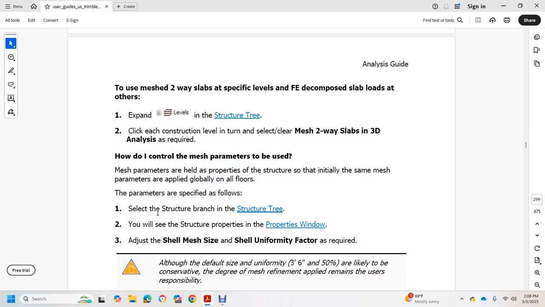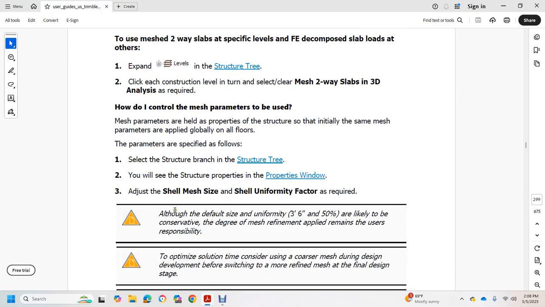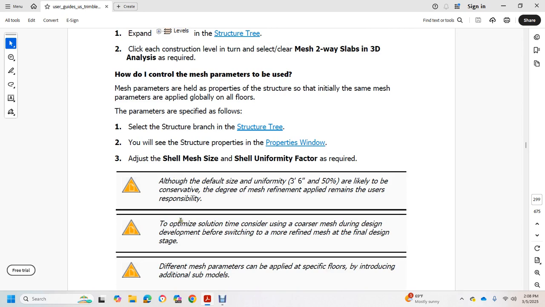Although the default size is uniform at 3 foot 6 inches at 50%, which is likely to be conservative with the degree of mesh refinement, it is the user's responsibility to optimize solution time. Consider a coarser mesh during design development before switching to a more refined mesh at final design stage. Different mesh parameters can be applied to a specific floor by introducing additional sub-models.